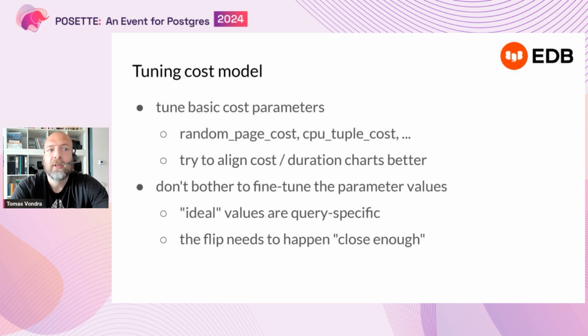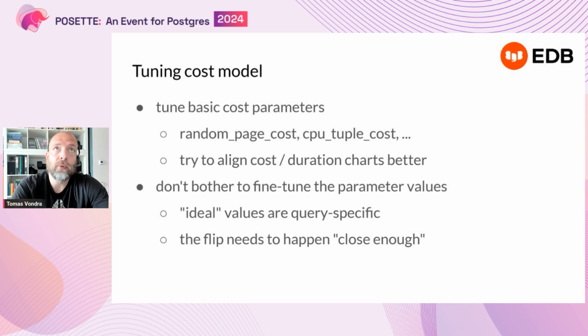So in this case, you would try to move the crossover from 1% way closer to 27%, which is the actual point where the execution flips, or should switch, to sequential scan. It doesn't really matter.